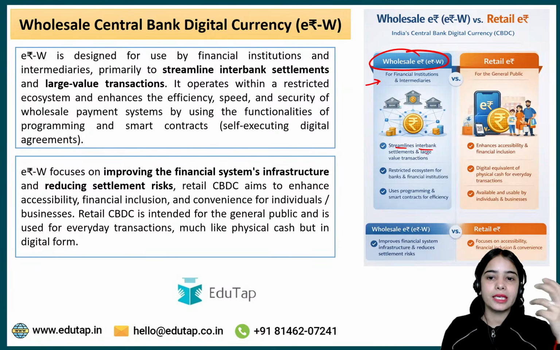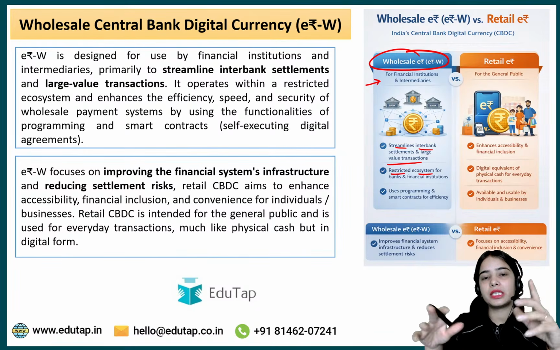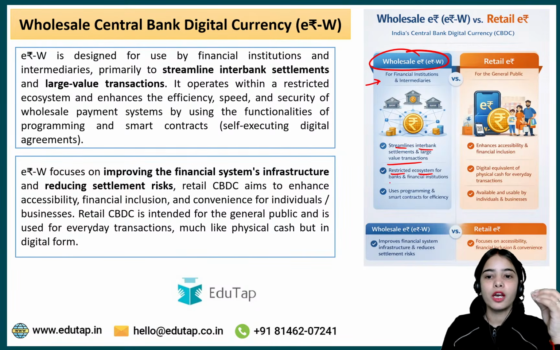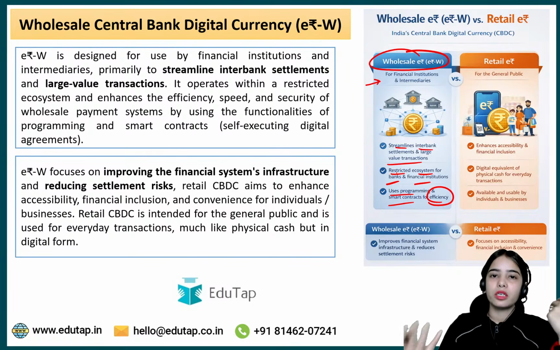So wholesale e-Rupee, or e-Rupee W, this is for financial institutions and intermediaries. It streamlines interbank settlements and large value transactions. Restricted ecosystem: wholesale CBDC is only for the restricted ecosystem, for banks and financial institutions. It uses programmable smart contracts for efficiency and for fast settlements.